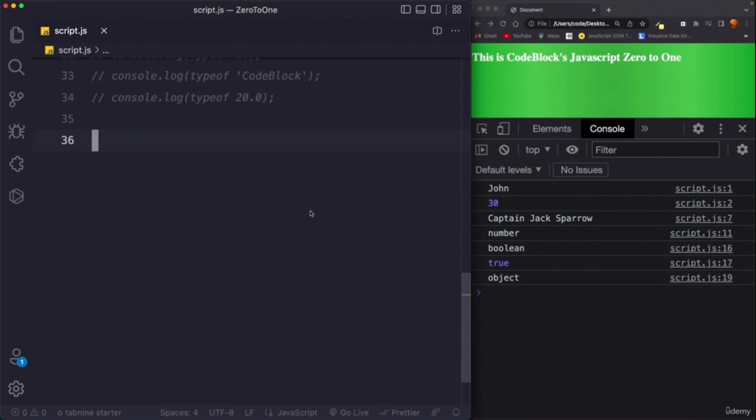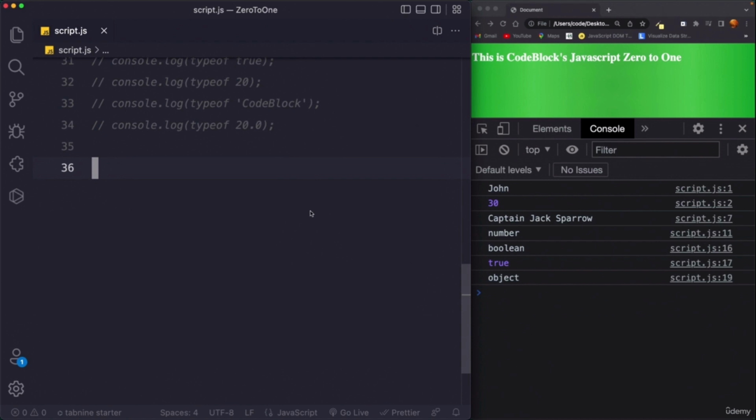Now, let and const were introduced in ES6, so they are modern JavaScript, while the var keyword is the old way of declaring variables. So remember, I had promised you that I will teach you modern JavaScript right from the beginning, but without skipping the old JavaScript concepts which are essential for us to know. So let's learn how const, let and var are different and which one to use in which situations.